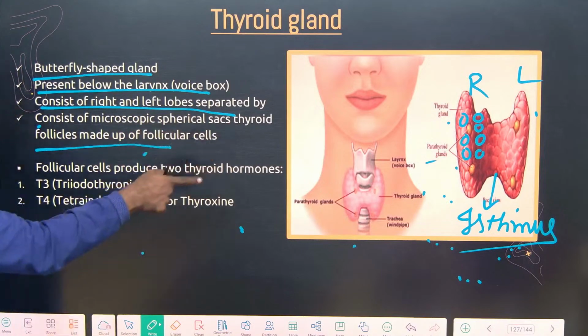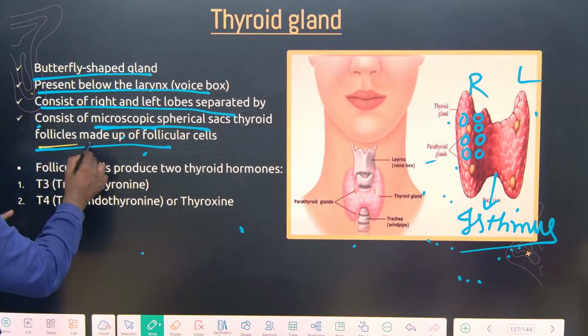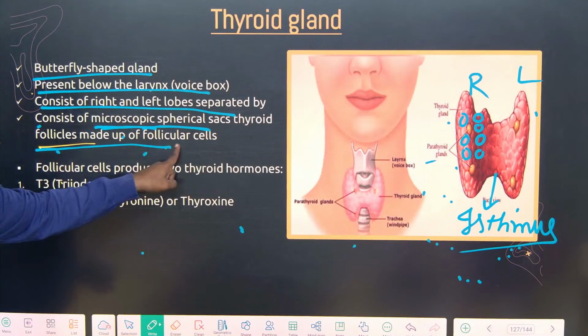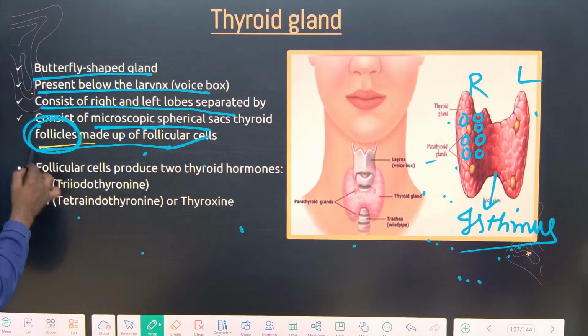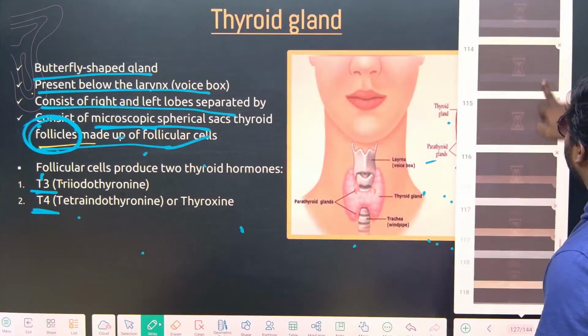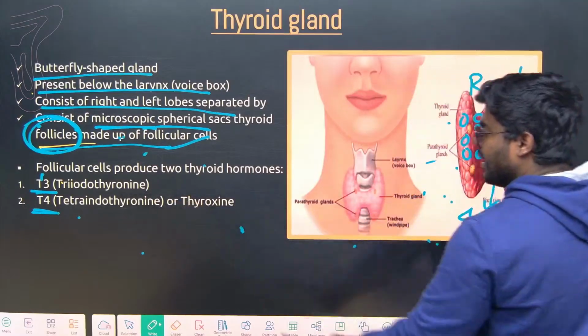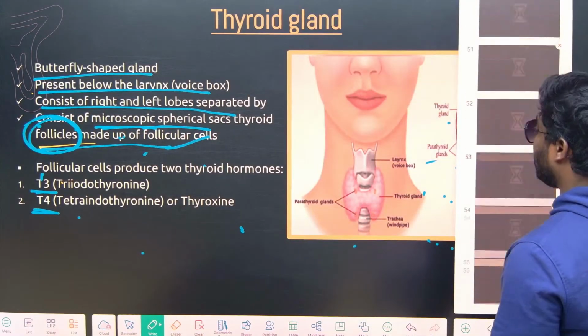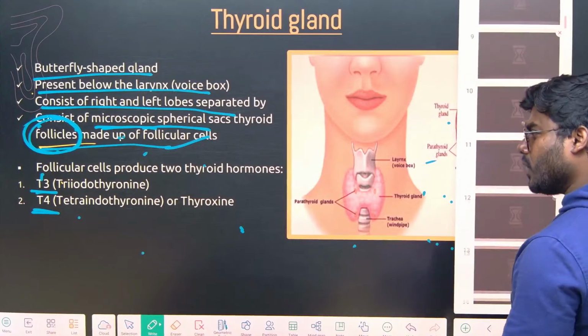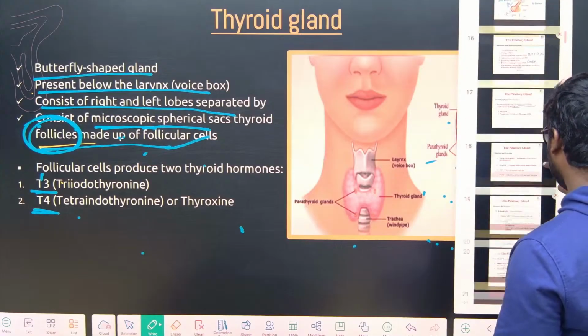Both right and left lobes contain microscopic spherical structures called thyroid follicles, which are made up of follicular cells. Now what is the speciality of these follicular cells? They are the ones involved in the production of T3 and T4. So what is the full form of T3? Triiodothyronine. Thyronine it is. Okay. Then T4 is what? Tetraiodothyronine, widely called thyroxine.